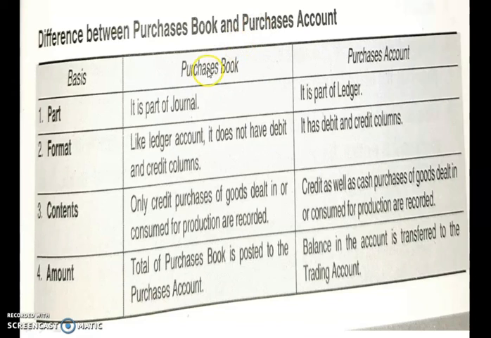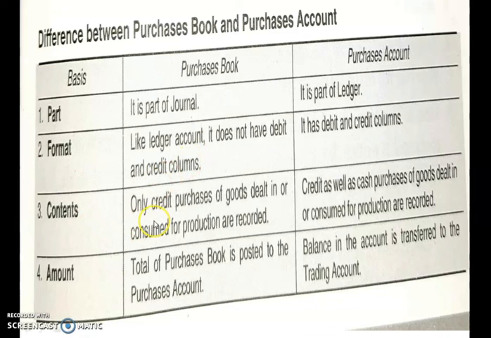Now here is the difference between purchase book and purchase account. Purchase book is a part of a journal, but purchase account is a part of a ledger. Now a purchase book, unlike a ledger account, does not have a debit or credit column. But in purchase account, you know that when you prepare an account, you have a debit and credit column in that. But purchase book doesn't have those debit and credit sides.